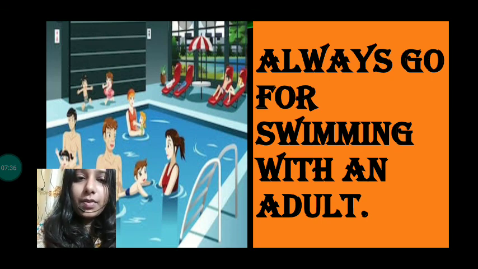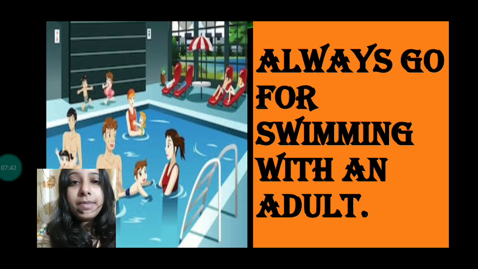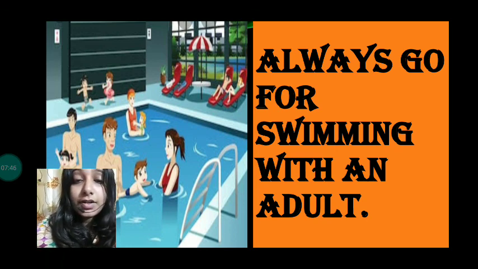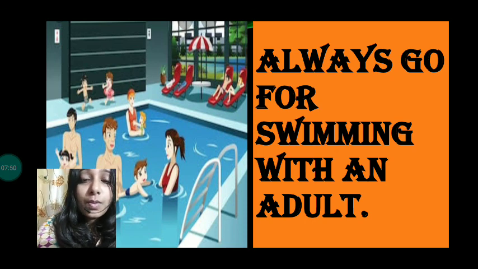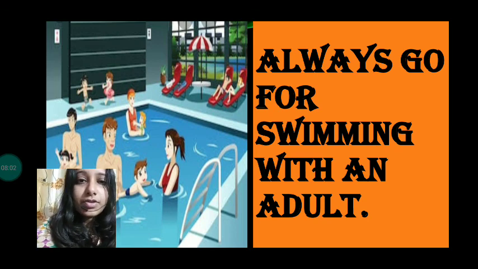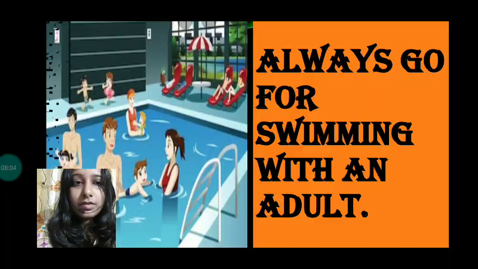So whenever you are going for swimming, you should always go with an adult who will look after you, who will take care of you. Maybe that adult can be your father, your mother, your uncle, your aunt, anyone, or your elder brothers and sisters who are capable enough of swimming themselves. Or maybe the swimming instructor, the people who train how to swim. So you can go out with them, and whenever you are going, you should always use a swimming tube also.